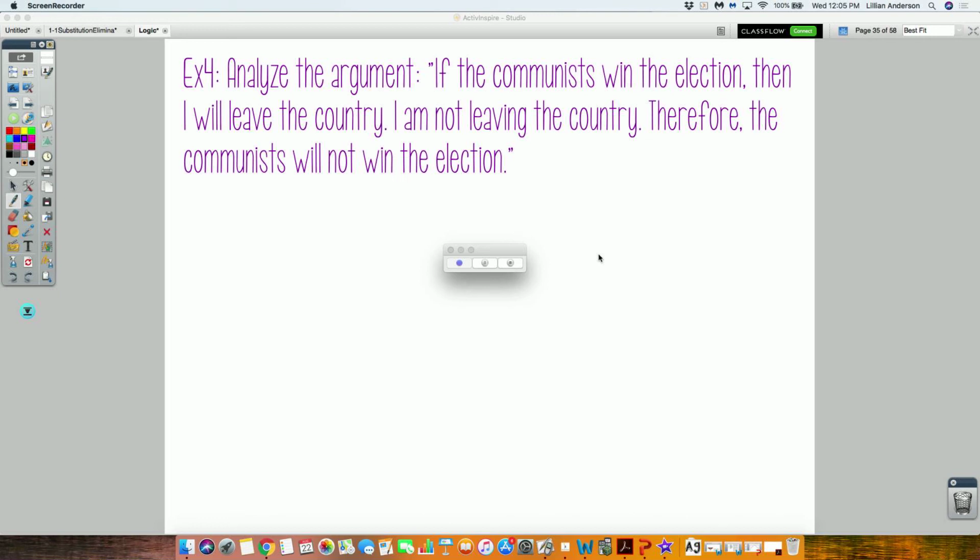First, you need to identify what is P and what is Q. P is the communists winning the election. That's P. What's Q? You leaving the country. That's Q. If you can figure out what P is and what Q is, then writing the sentence is pretty much like you just follow the words that are within it.